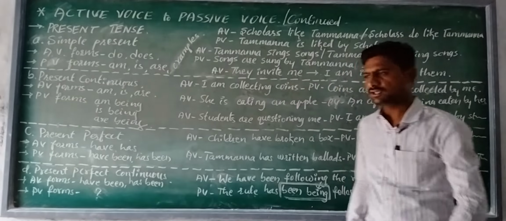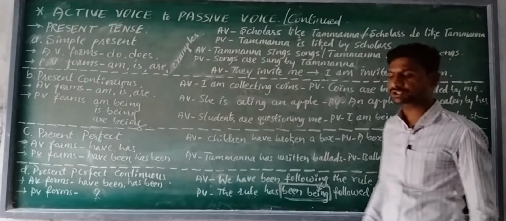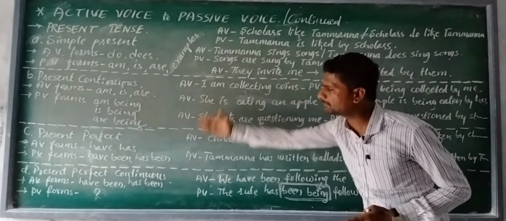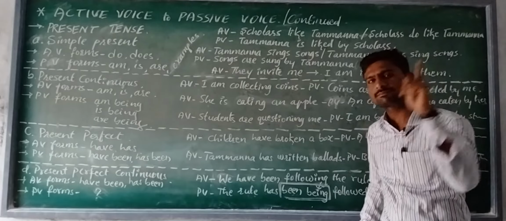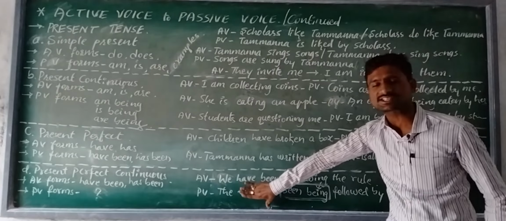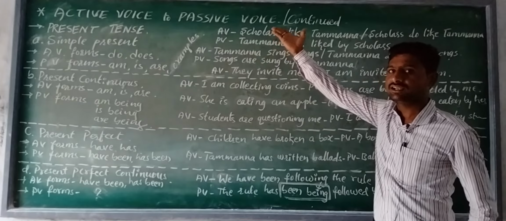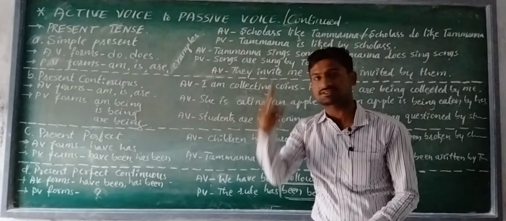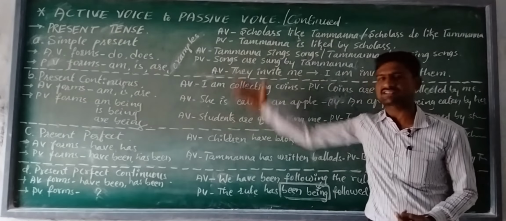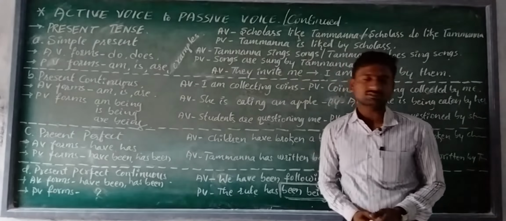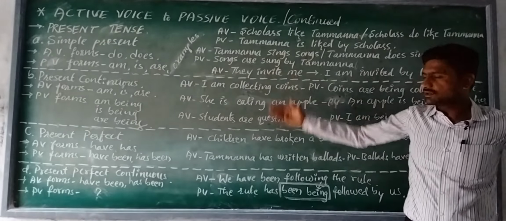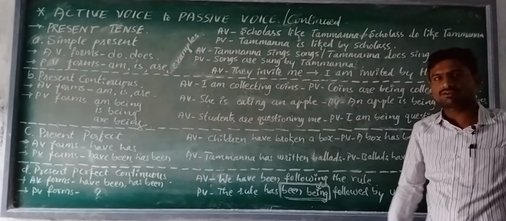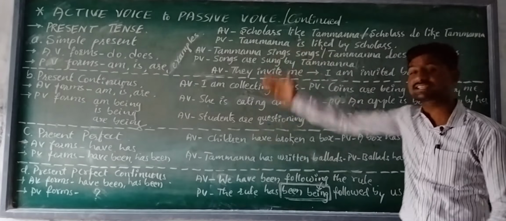My dear students, the important thing to keep in mind is that active voices are possible in every part of present tense, but passive voices are not possible in the last part of present tense. In the remaining parts of present tense, like simple present, present continuous and present perfect, passive voices are possible. These are all good examples of active voices into passive voices in present tense.